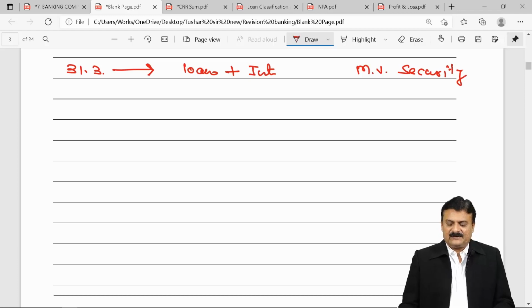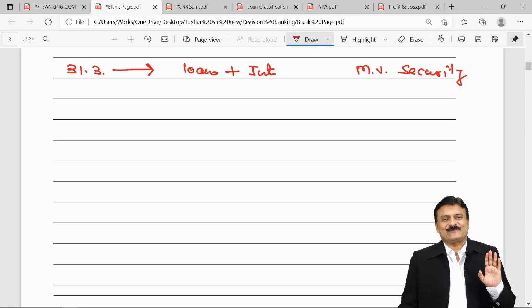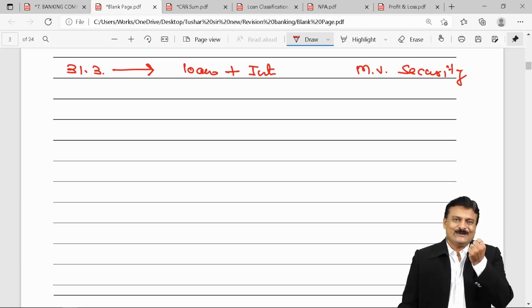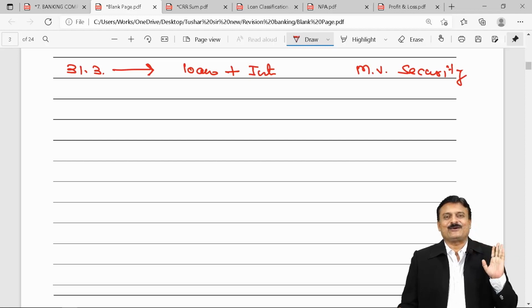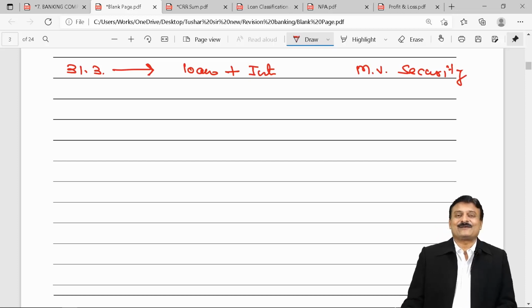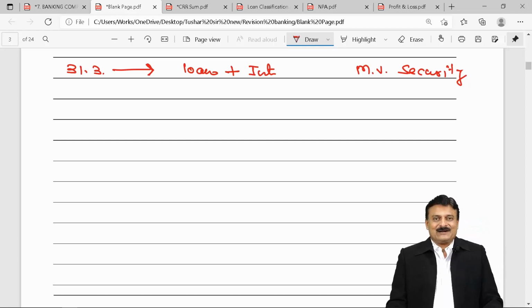If the market value of security is greater than the loan amount plus interest, that means your bank is quite safe. Even if that fellow runs away, you have a security of a higher amount. That loan will be called fully secured. Suppose the value of security is less than loan plus interest, you can call it partly secured.